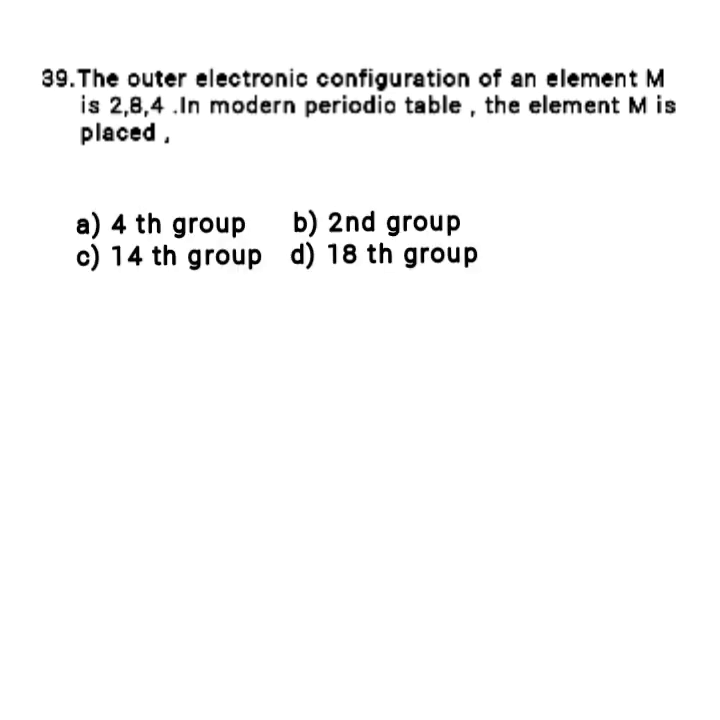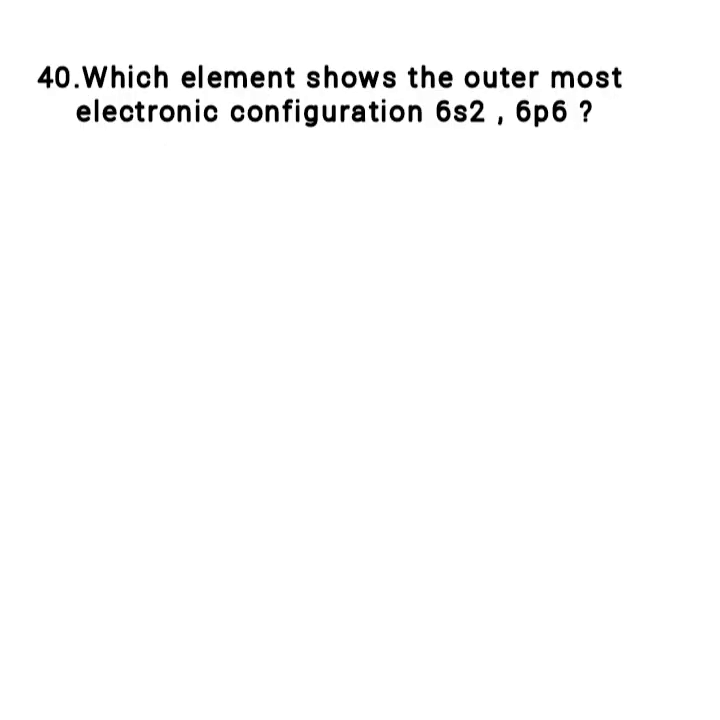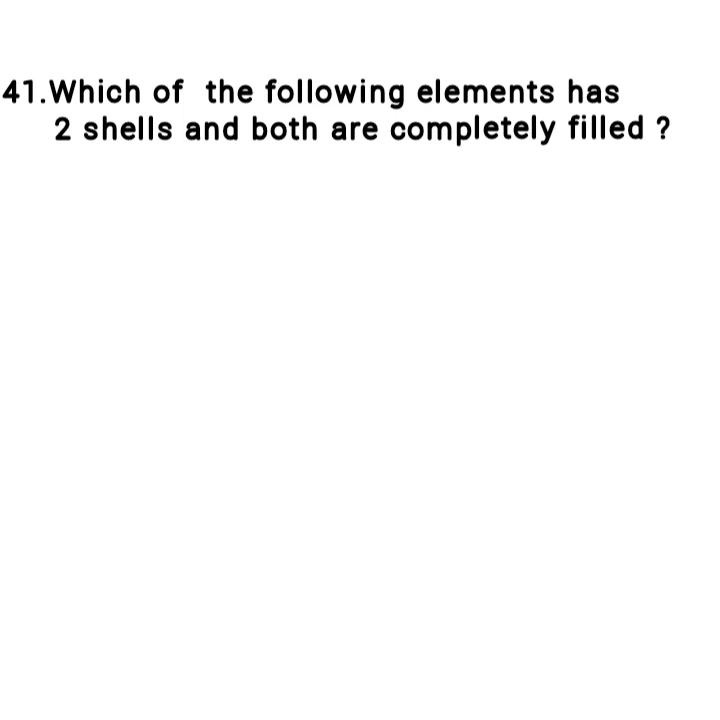The electronic configuration of an element M is 2, 8, 4. In the modern periodic table, the element M is placed in: Options: A. 4th group, B. 2nd group, C. 14th group and D. 18th group. Answer: Option C. 14th group. Which element shows the outermost electronic configuration 6s2 6p6? Answer: radon. Which of the following elements has two shells and both are completely filled?